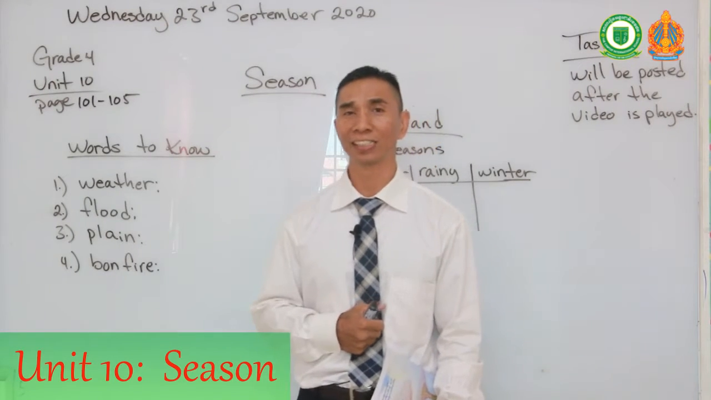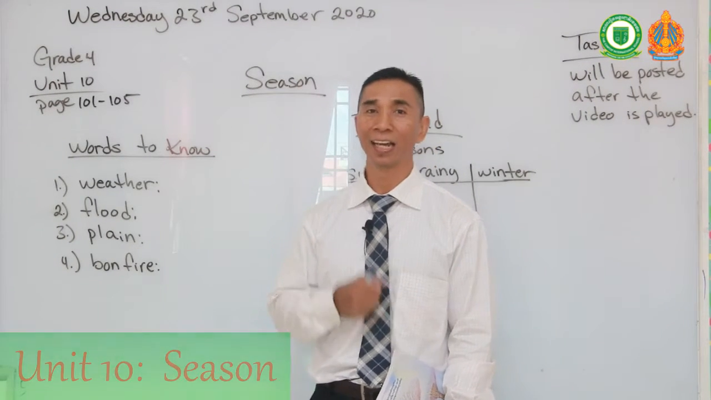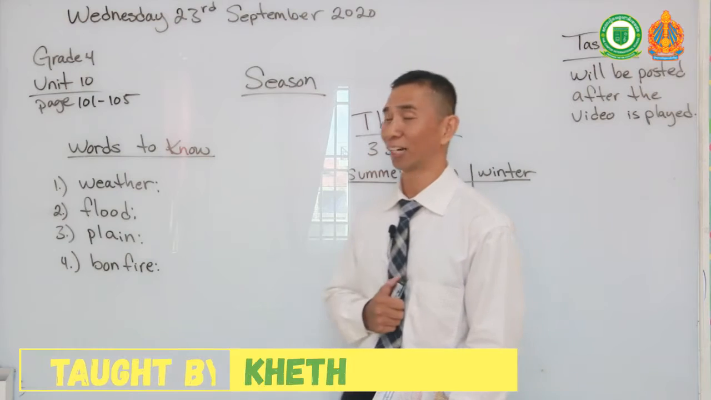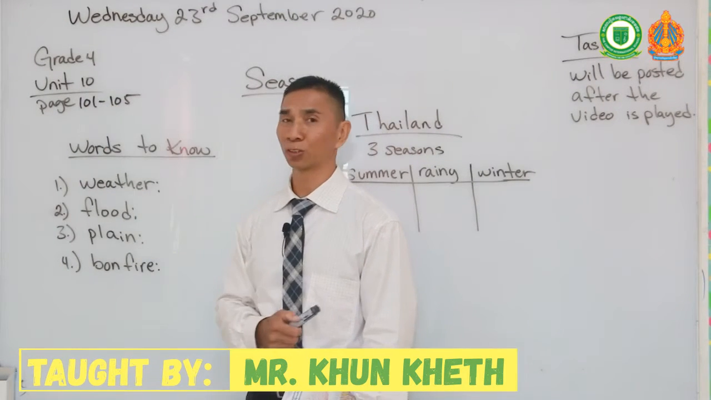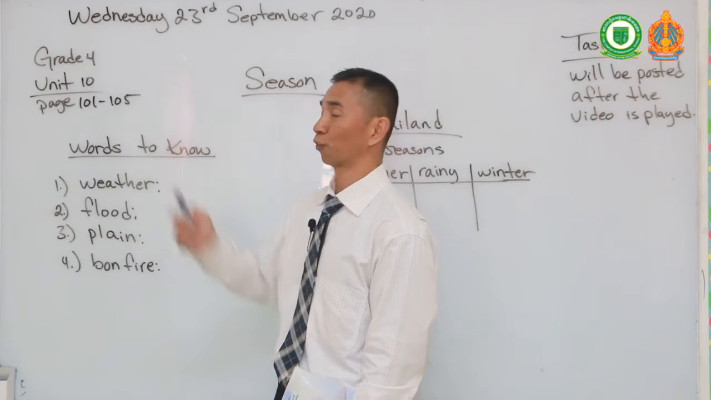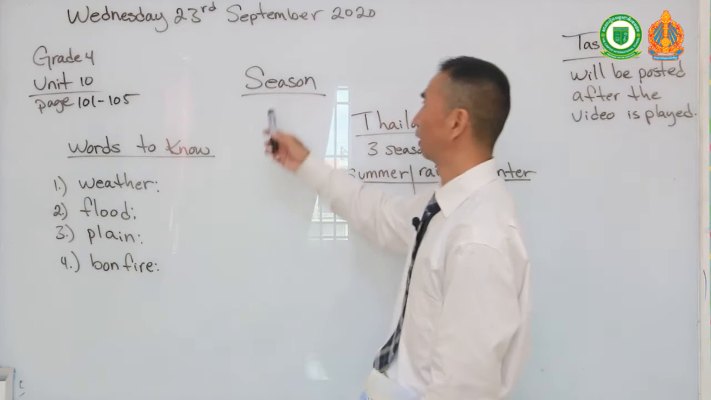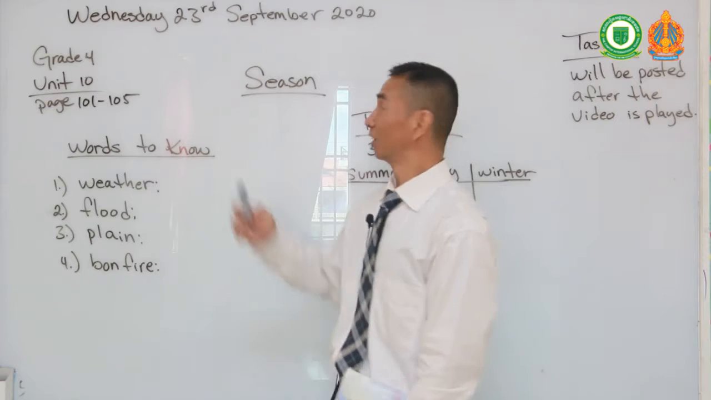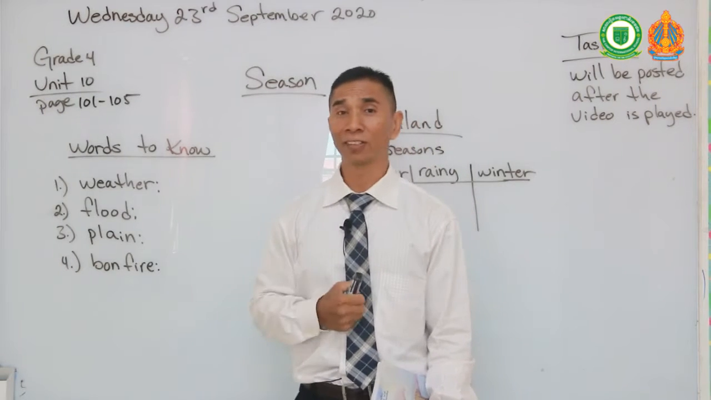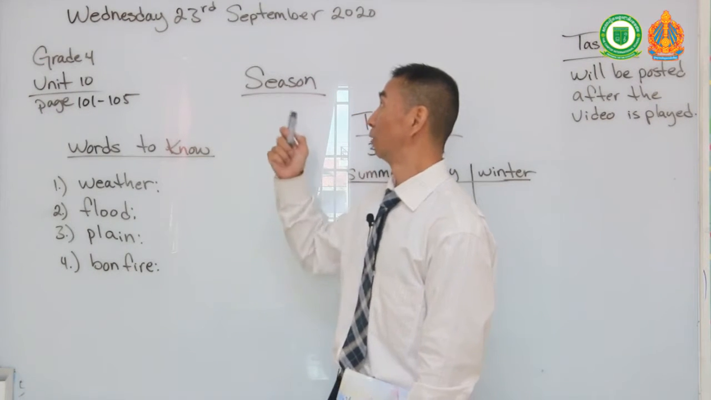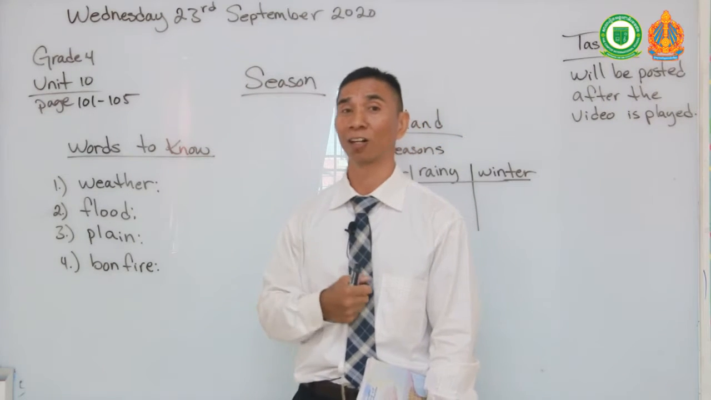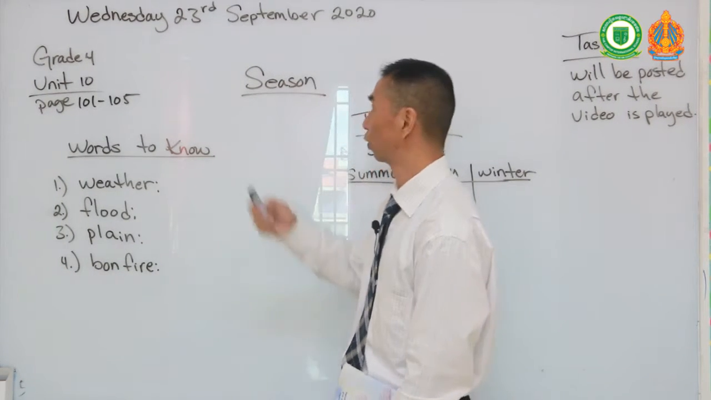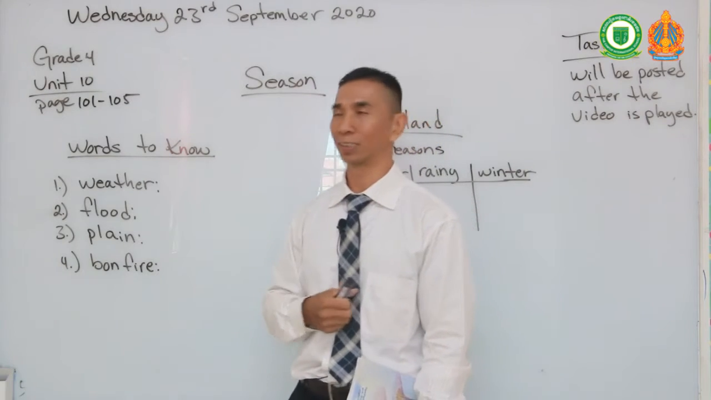I've seen that you have understood your previous lessons and that you are ready to go on to our next lessons. Today we're going to be studying Unit 10, pages 101 to 105, and our topic will be about seasons. Yes, we have discussed many chapters before about seasons, and you have explained to me what seasons are. Today we are going to go more in depth about seasons.